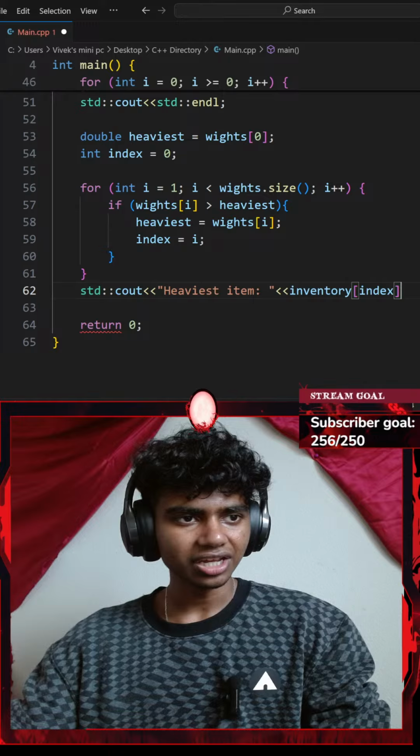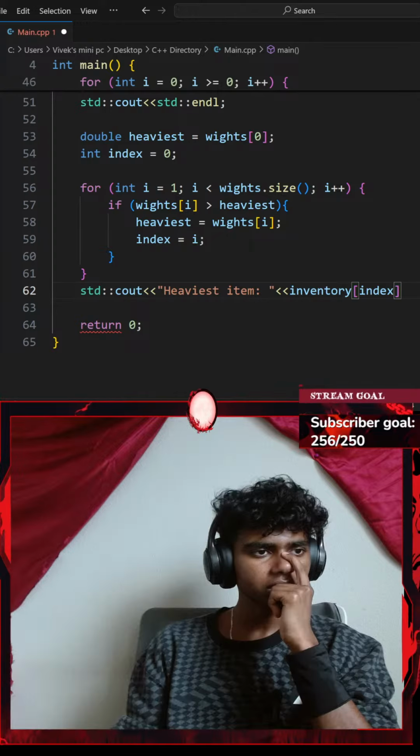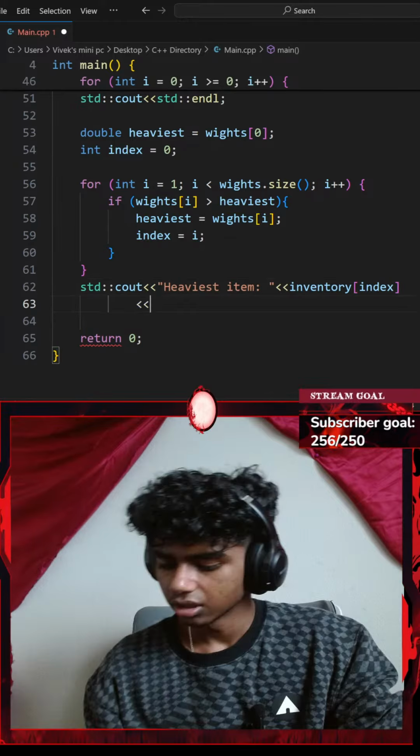Honestly, before I end that with a semicolon, wait, I didn't know we could add insertion operators like this. What up, guys? Insertion operator. Guys, I'm getting that error again. It says YouTube is not receiving enough video to maintain smooth streaming. Okay, with that said, let's see what to add here.